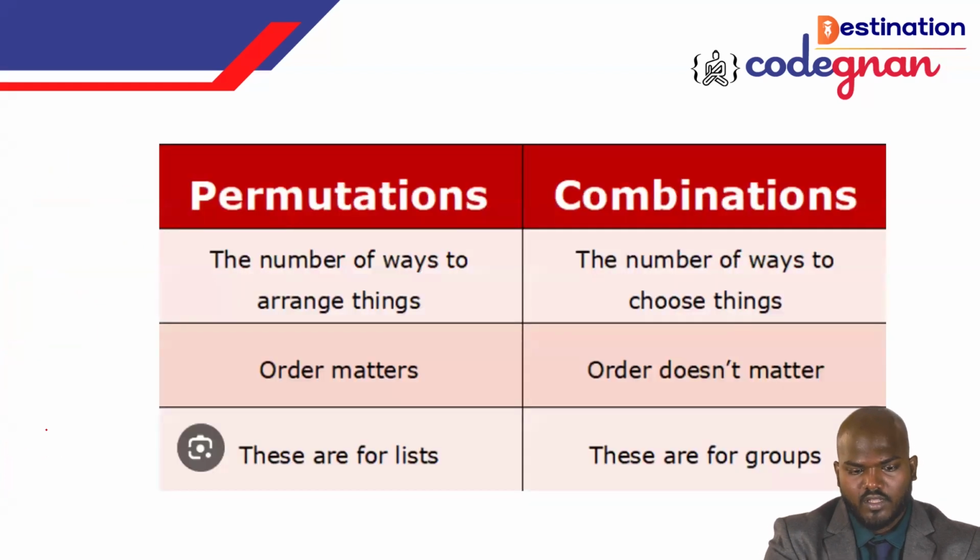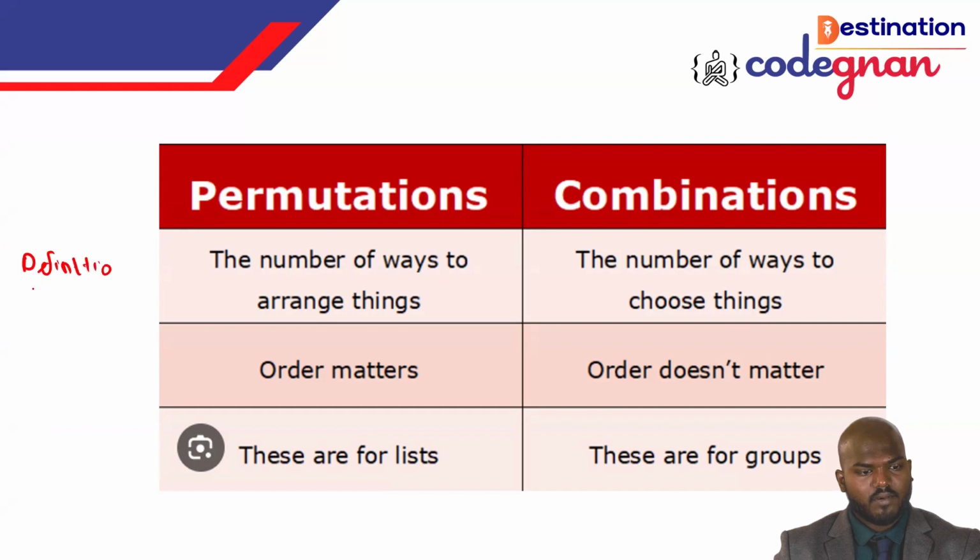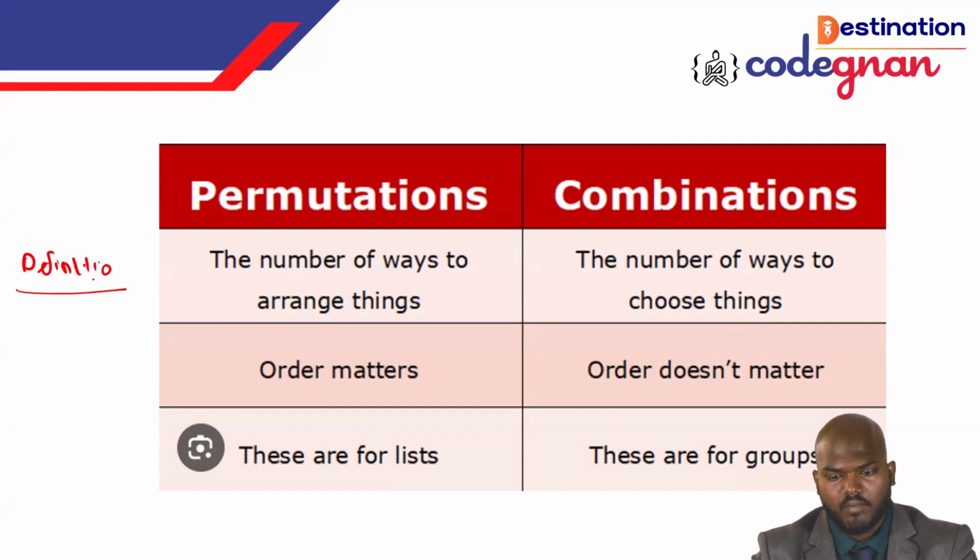I just want to make sure you understand this one. Okay, so they have given the definition. The first point in the definition: first, I'll explain the permutation. Permutation means the number of ways to arrange things. Combination means the number of ways to choose things. So both of them are indicating the number of ways only.